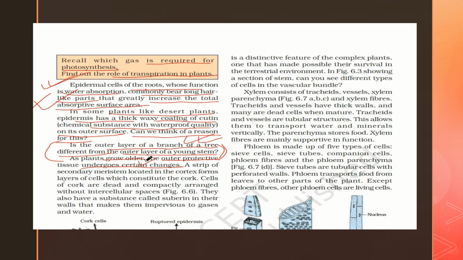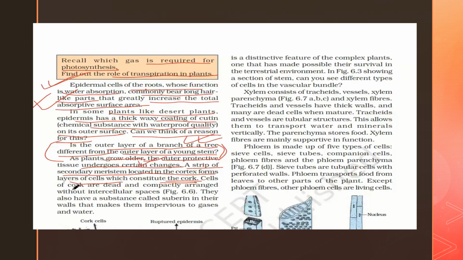A strip of secondary meristem located in the cortex forms layers which constitute the cork. Cork is made up of dead cells, so it is strong, hard, and has protective power.